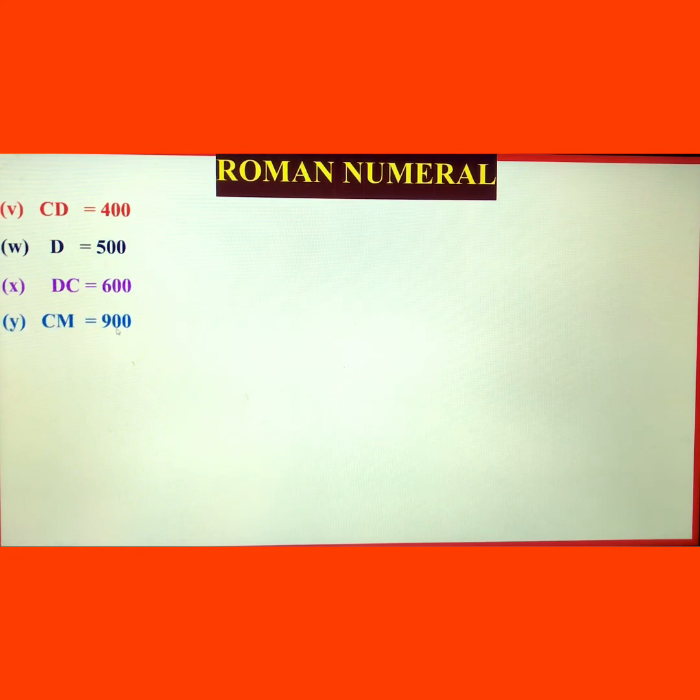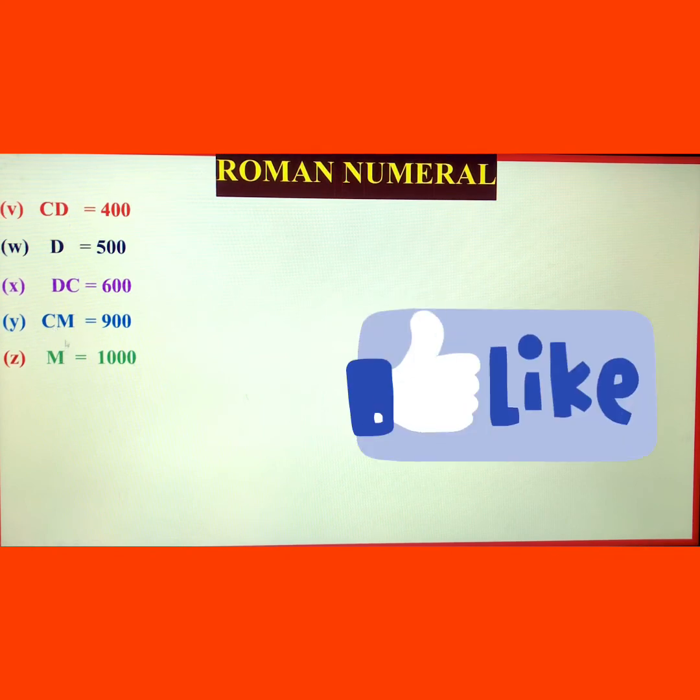And if you want to write 900, you cannot write it directly, you can use the symbol of 1000. The symbol of 1000 is M. And if you write just before it C, C meaning 100, it means 100 is subtracted from 1000. So you will get 900. If you want to write 900 here, you have to subtract from 1000. How much do you subtract from 1000 to get 900? You subtract 100 from 1000, and 100 is the symbol of C. So you have to write C before M. Then you can write this is 900.